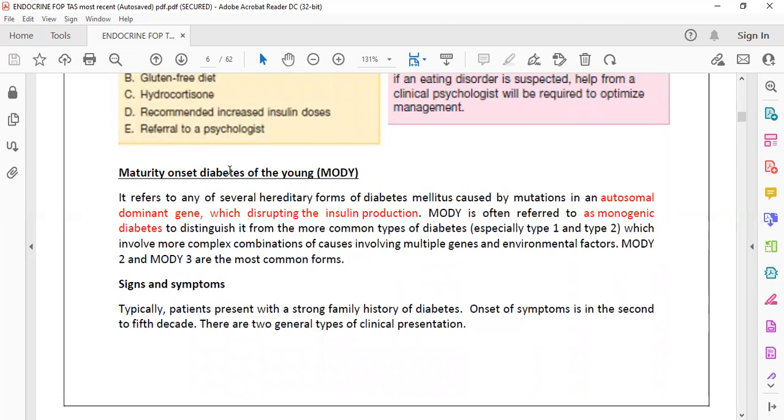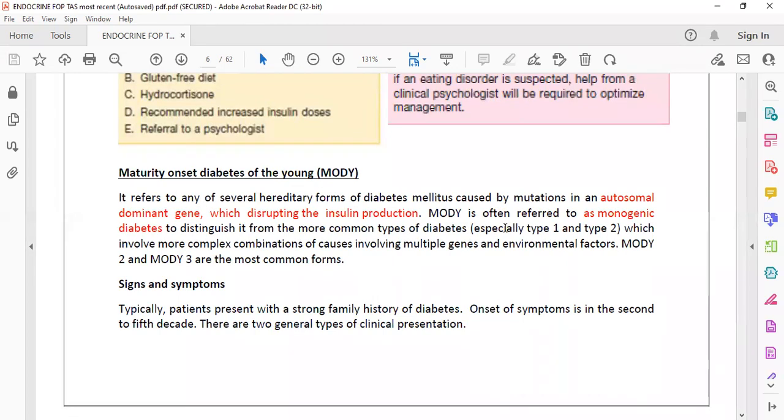Now, maturity onset diabetes of the young. This is one type of diabetes where practically you do not find these types of people very commonly, but you have to know it very well for exam purposes. It is an autosomal dominant gene which disrupts insulin production.